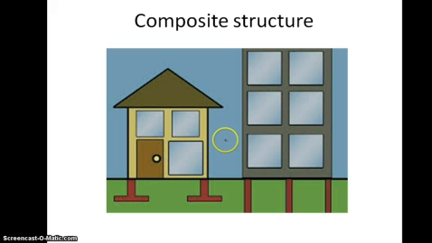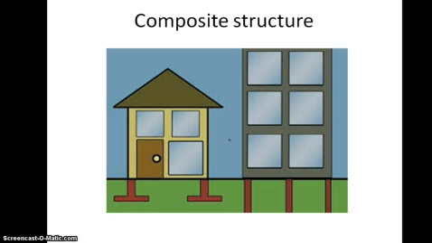Now the third one is the composite structure. This is a combination of load bearing and framed structure. In this type of structure, all external walls are the load bearing type, and internal supports are in the form of columns. Roofs and floors are supported by load bearing walls and internal columns.